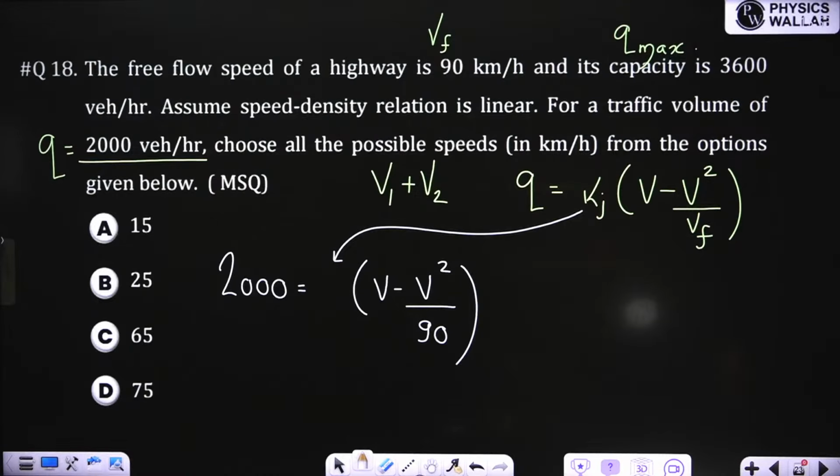This concept I have explained yesterday, but we are using today. Find out the final answer. Don't give me Kj and all. Directly find out the final answer and solve and find out V1, V2.